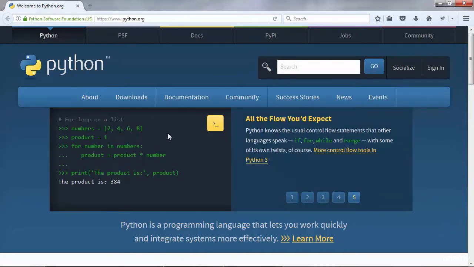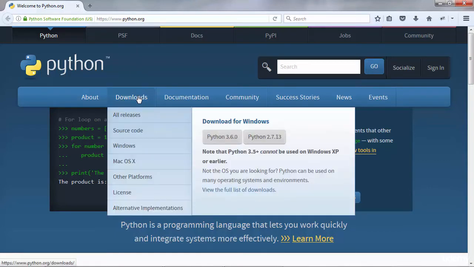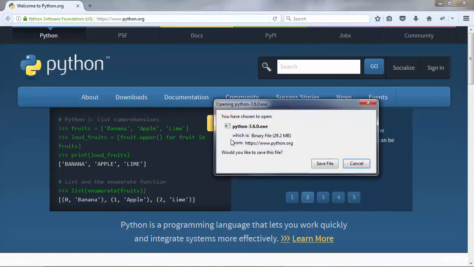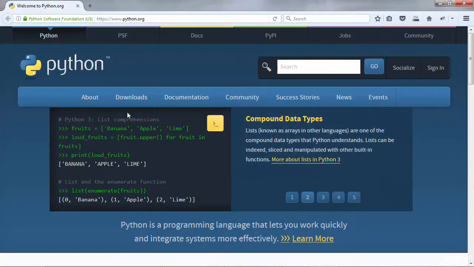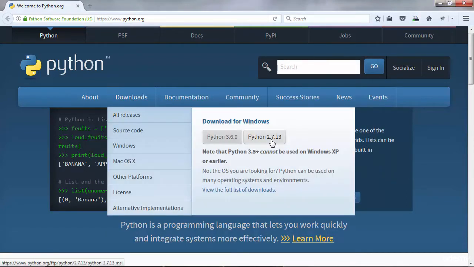We're going to download and install Python and also try Python out. So you go to python.org, that's the official Python website, and you go to downloads, and here you'll see the latest Python version. Currently this is 3.6.0. Just click that and save the file. You also notice that there's a version Python 2, Python 2.7 to be exact. But Python 2 is not being supported anymore after 2020. So Python 2 is slowly retiring. So it's advisable to use Python 3.